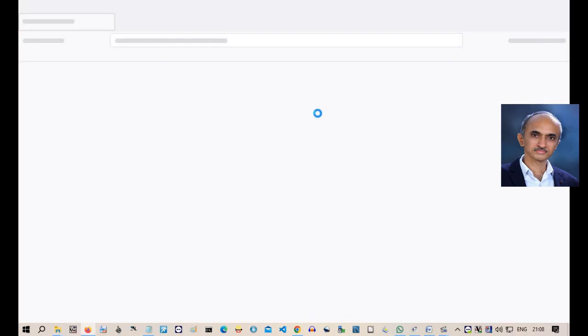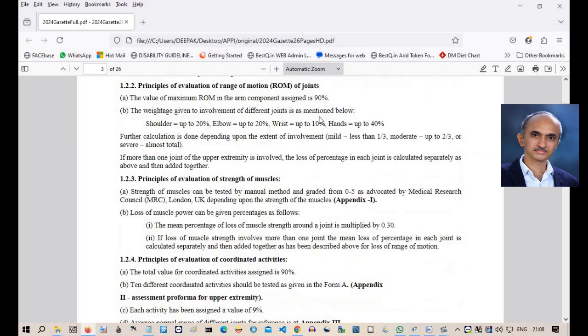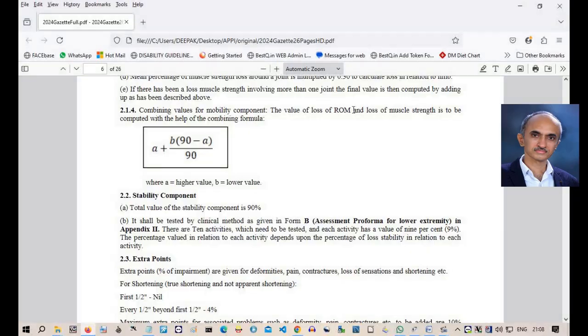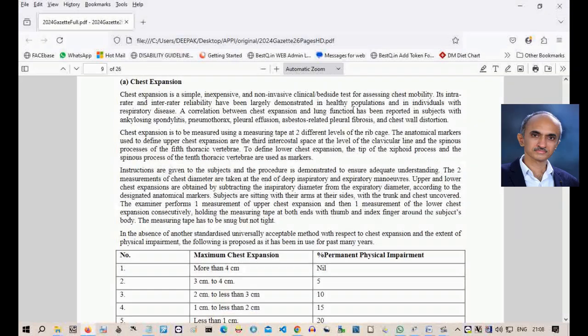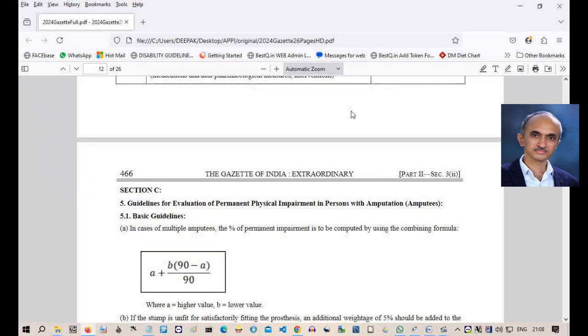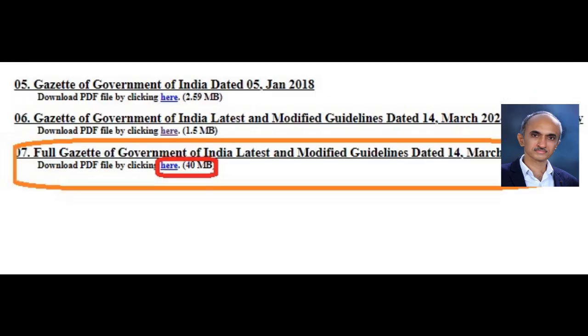Open it to see the Gazette. It has only the selected 26 pages regarding the assessment of disability in musculoskeletal system, that too only upper and lower limbs and spine. Other pages are not included. If you want, you can download the full Gazette from the master download page. It has 800 plus pages.